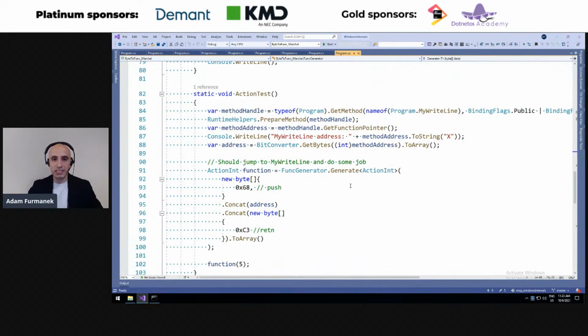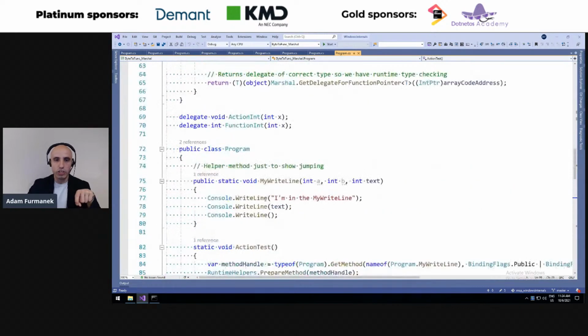funcs. Now, the same thing is going to happen for actions. But for action, we are going to do something actually different. Because for action, what we would like to do just to show that, hey, we can do all this stuff, is we not only execute the code, but we also jump somewhere else. So in this action int, what we would like to do is start executing this machine code and jump to some other method. And this some other method is basically my write line. So I will execute this machine code, which effectively jumps to this .NET method.